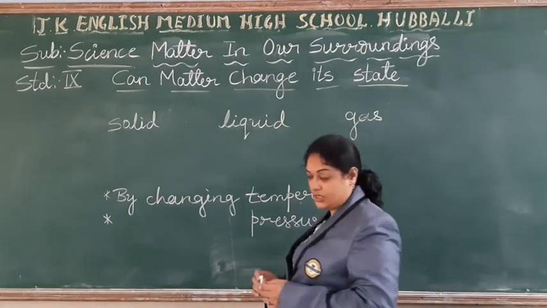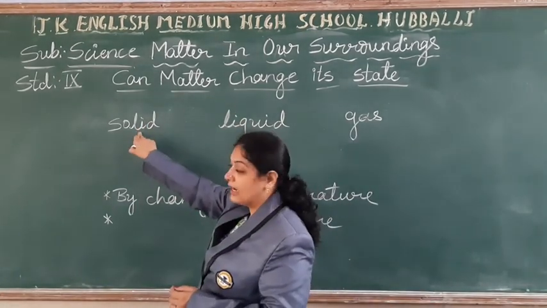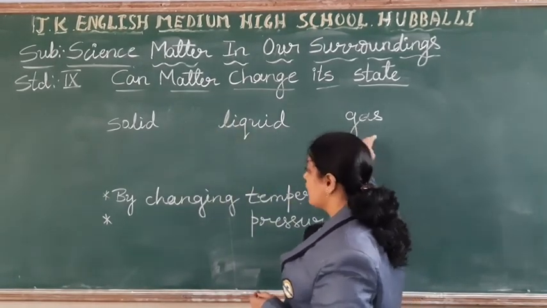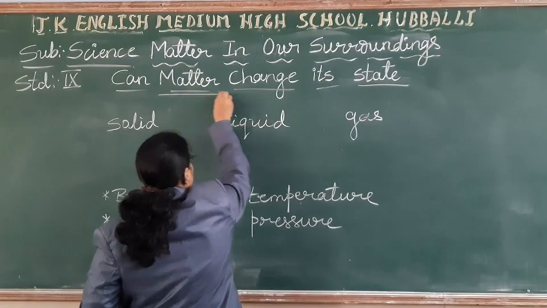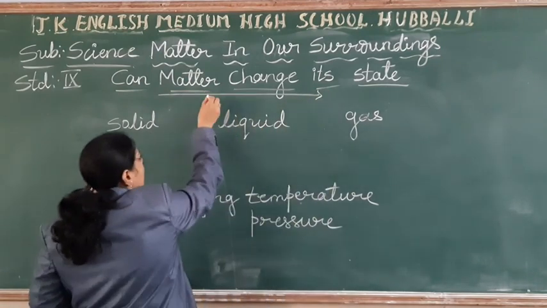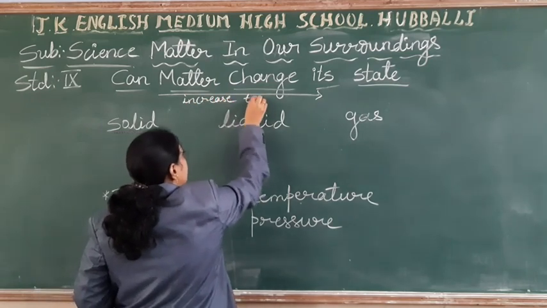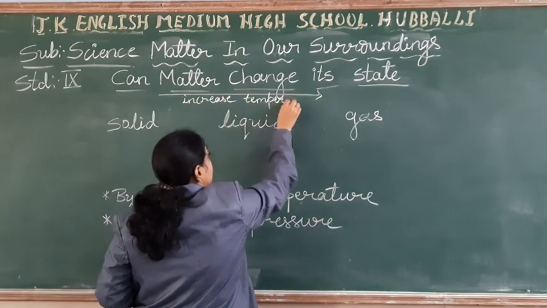If you want to change the state of matter from solid to liquid, liquid to gas, what happens? The temperature has to keep on increasing. You have to increase the temperature.